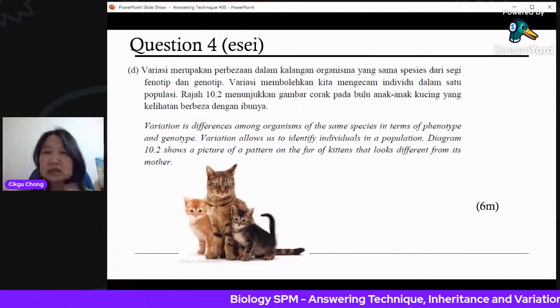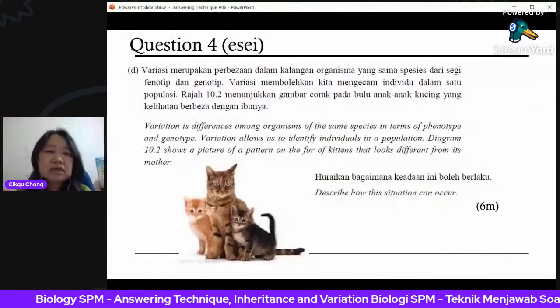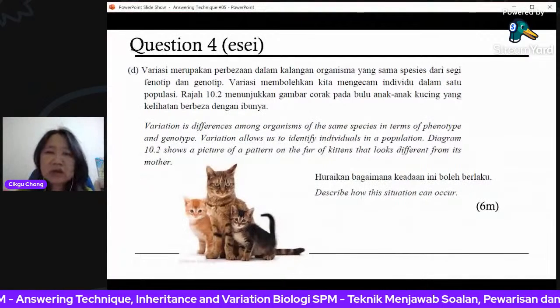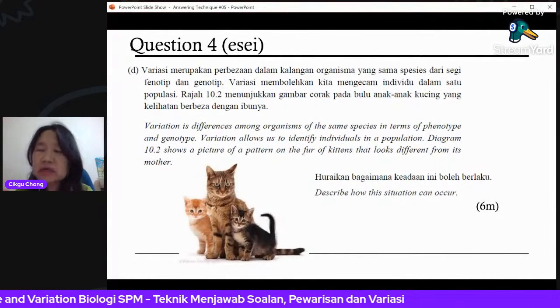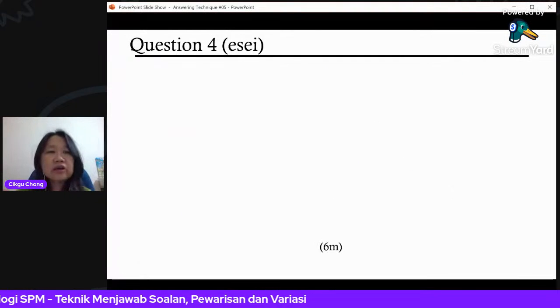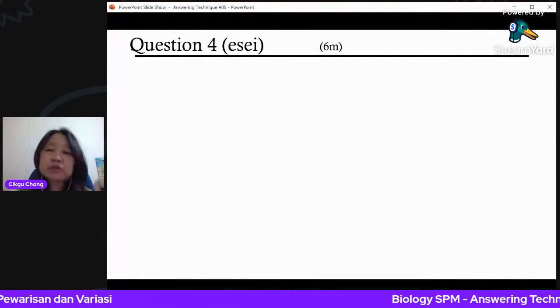See, this is a little bit more. So look, how does this situation occur? That means, how do you get variation? How come the child doesn't look exactly like the mother, even though they come from the mother and father? So you have to look at the marks, 6 marks. Make sure you have 6 points to write.